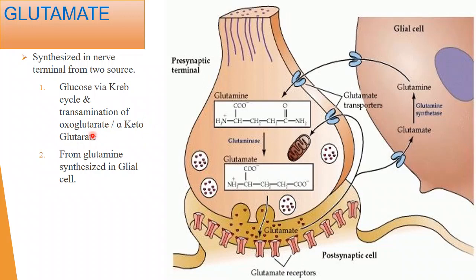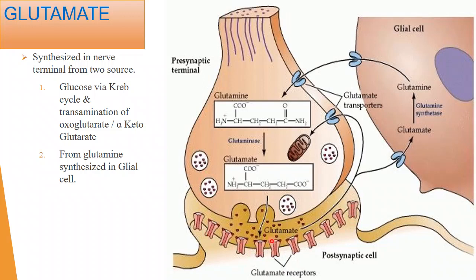Second, from glutamine synthesized in the glial cells. Okay, look here. Suppose the first process is not mentioned here. Suppose here, maybe here also, any place, the glutamate is synthesized from glucose. Now this glutamate will be released, right? The glutamate will be released, and it can bind with the glutamate receptors, NMDA receptors for example.